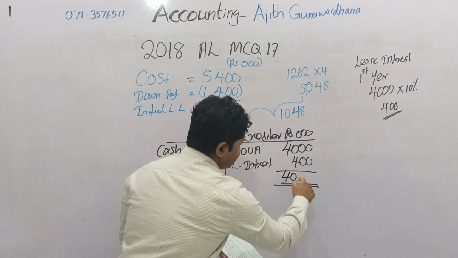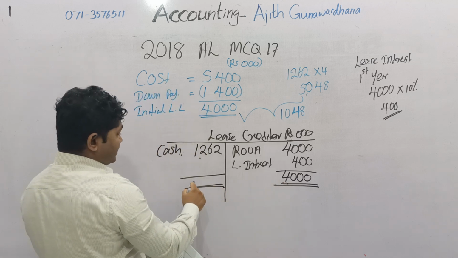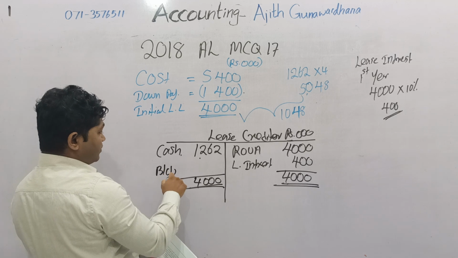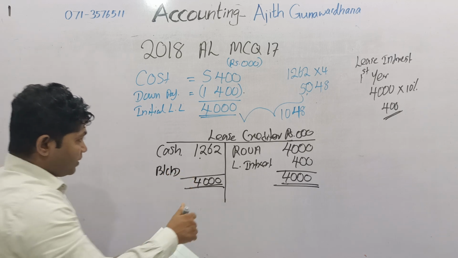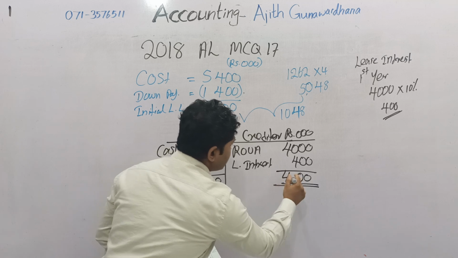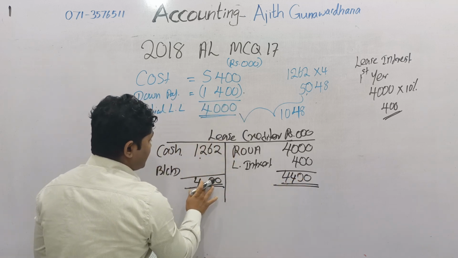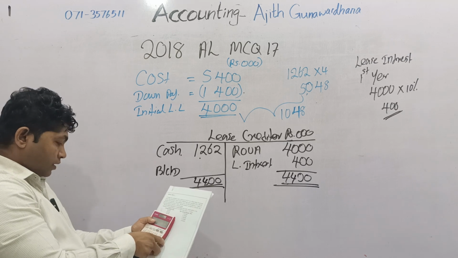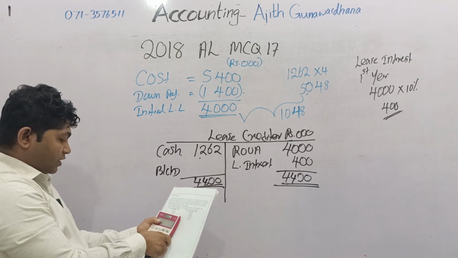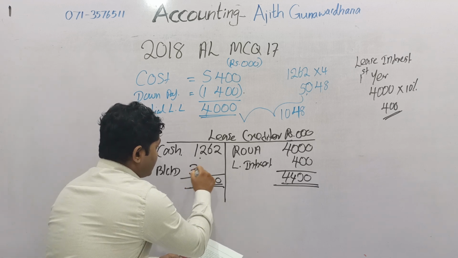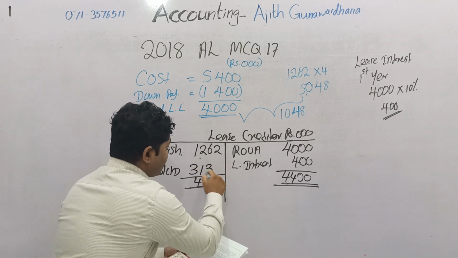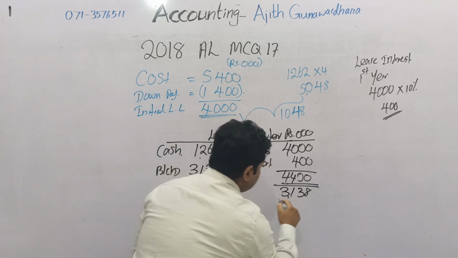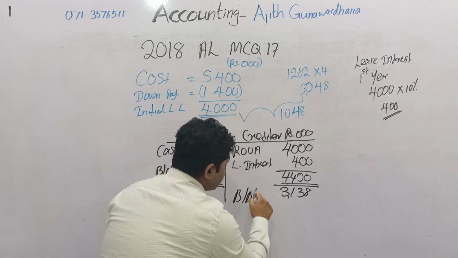The credit side total is 4,400. Take the installment from the debit side, and the difference is the balance carried down: 4,400 minus 1,262. Therefore, the lease creditor closing balance is 3,138,000, as the balance brought forward.